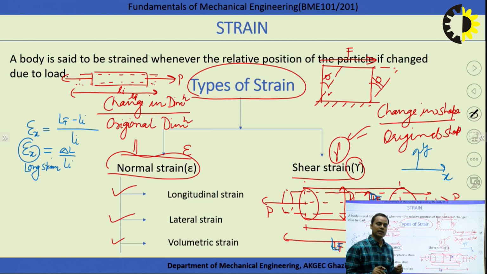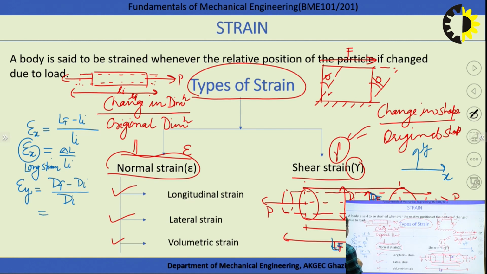How is the lateral strain defined? Whatever change takes place perpendicular to the applied load is known as the lateral strain. So how can we define it? In the y direction, what is the change? The final diameter becomes df and the initial diameter is di, and the original dimension of this direction is di. So that is delta d over di. And what is the value of this? Negative. This is called the strain in the y direction, and that is also the strain in the z direction, right?